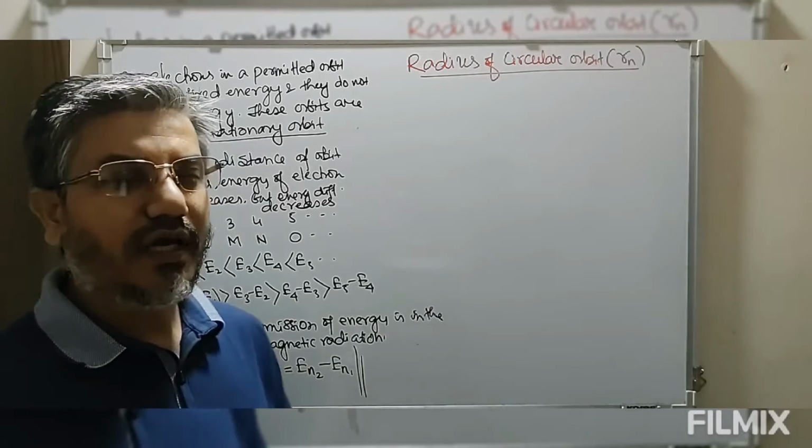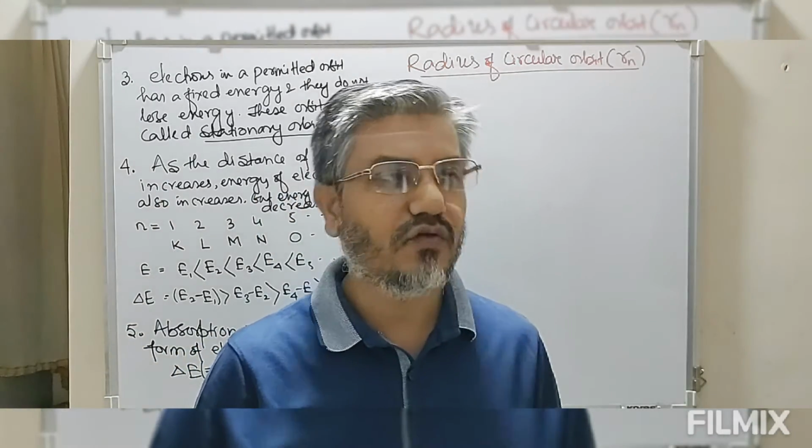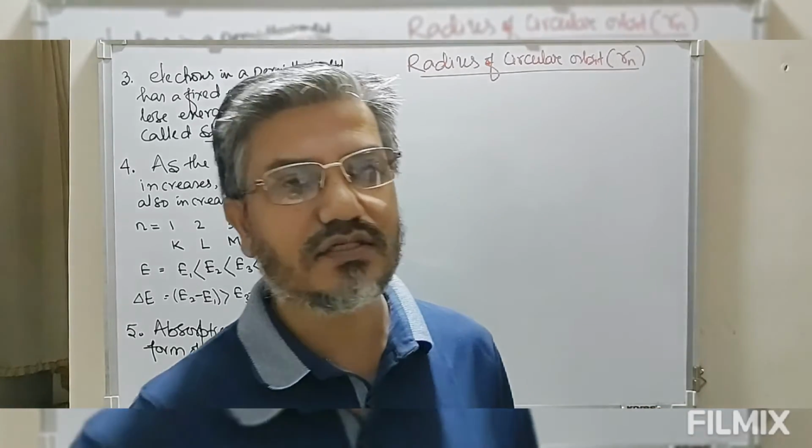Now let's suppose an electron of mass m with charge e and the nuclear charge Ze.